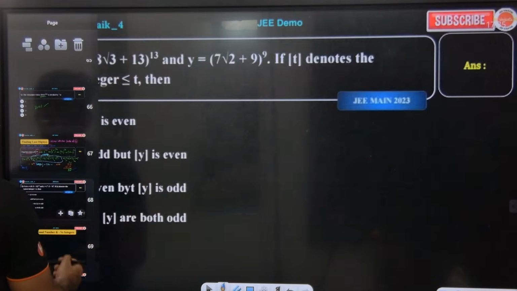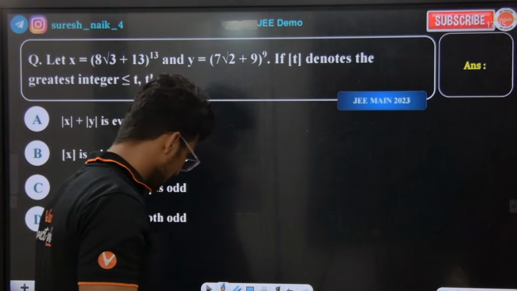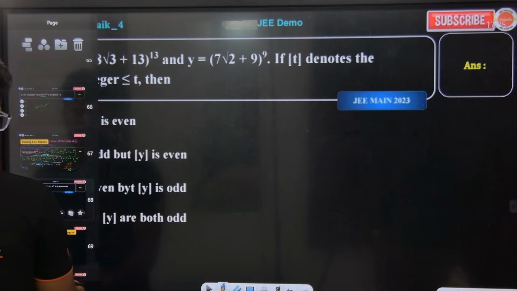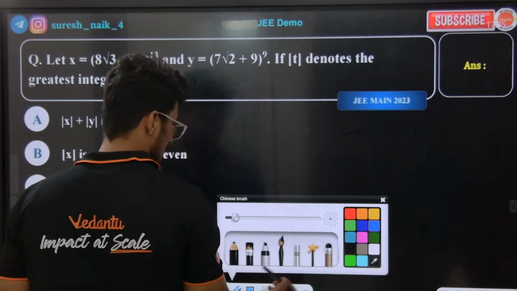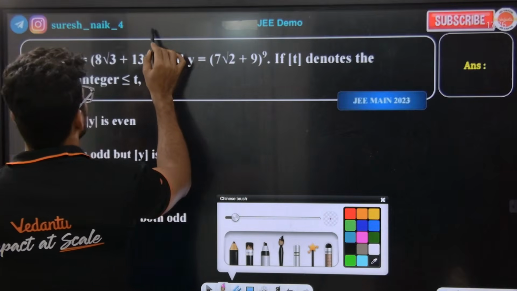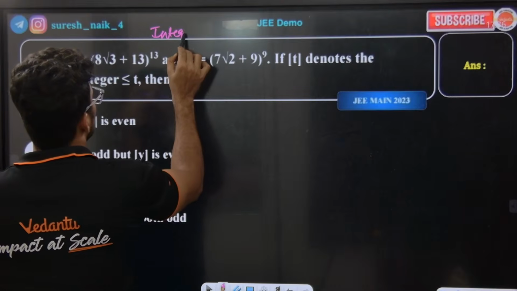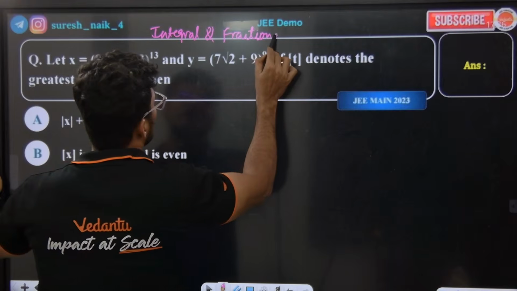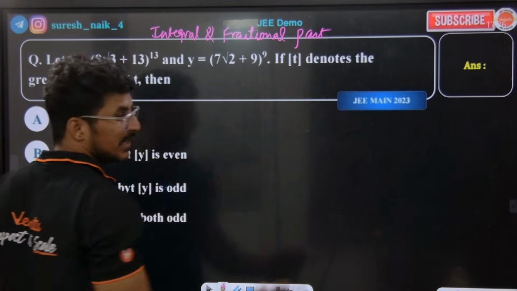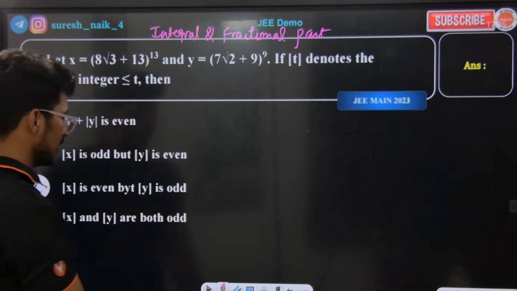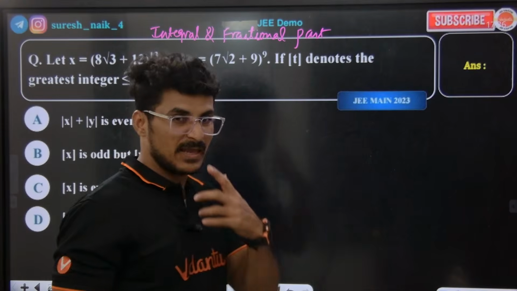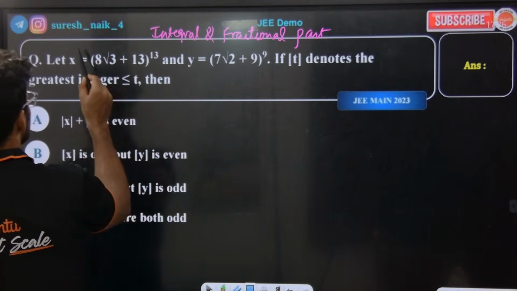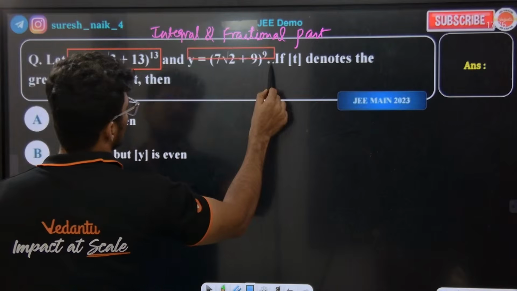Yes. Guys, there is one famous concept. That famous concept is integral and fractional part. This question belongs to integral and fractional part. In the question, if you use this method to solve it, they have given this x as this, y as this.